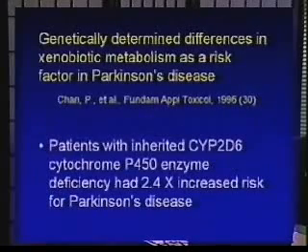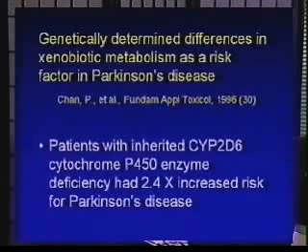It is known that individuals who inherit specific abnormality of a hepatic detoxification enzyme, CYP2D6, which is a P450 enzyme, if individuals inherit a defect of this enzyme, they are at substantially increased risk of Parkinson's disease.